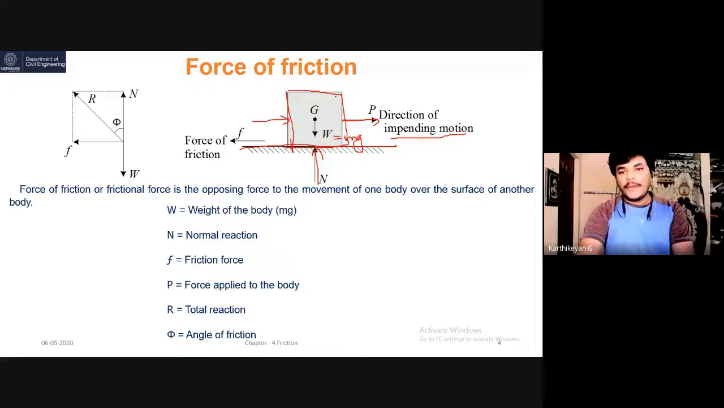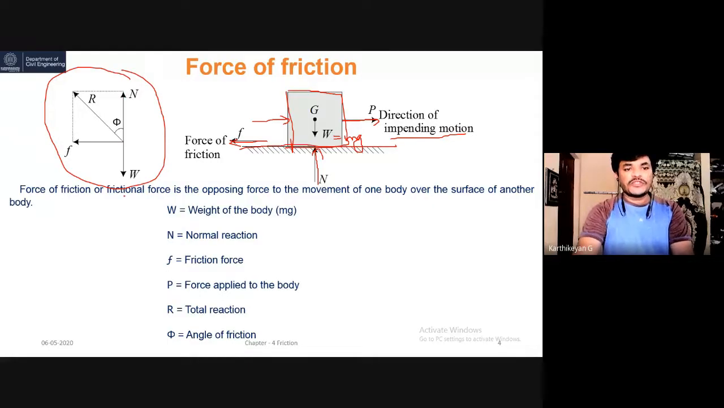While applying the force, because of the surface roughness, there is a force of friction, or frictional resistance, in the opposite direction. I am applying the external force in this direction, and there is an equal and opposite force in the opposite direction. So this is the free body diagram of the real picture. There is a downward load W, mass into acceleration due to gravity. This is the reaction, and this is the friction. Now you can take the resultant of this friction and the normal reaction.